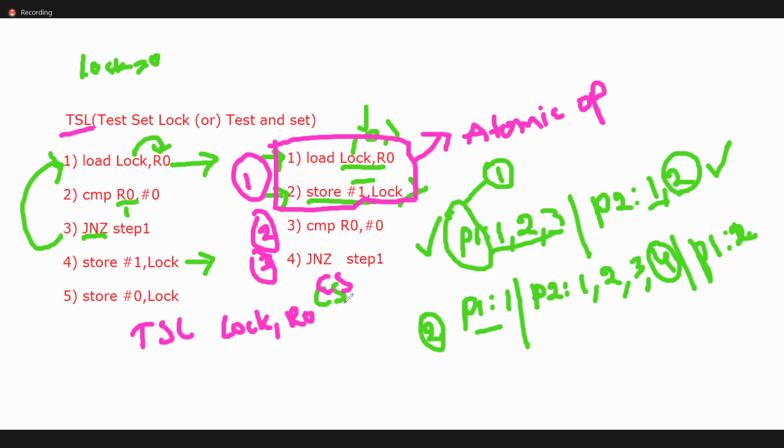Now check it out. Initially, if the lock is 0, for example P1 entered and read the first line. This is the first line, this is the second line, this is the third line, and the fourth one is the critical section. Now see the same example. P1 will read the first line, TSL lock 1. The lock is initially 0, so R0 keeps it, and P1 will enter into the critical section, second line and third one.